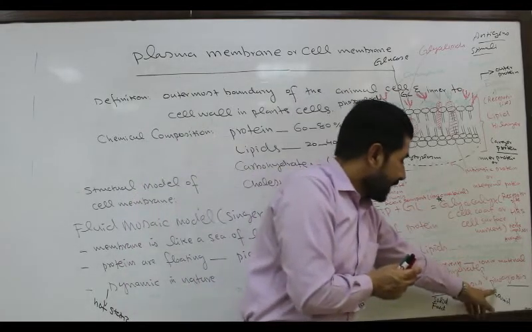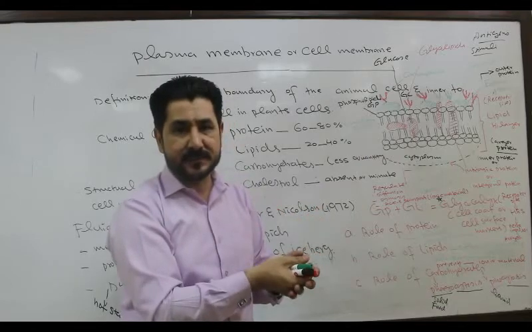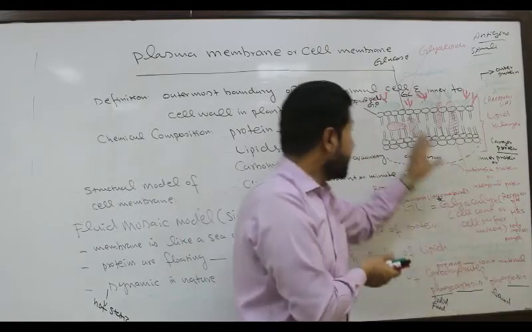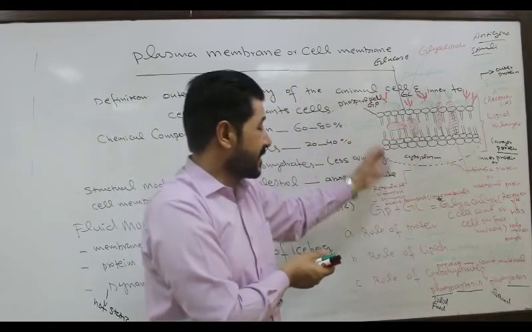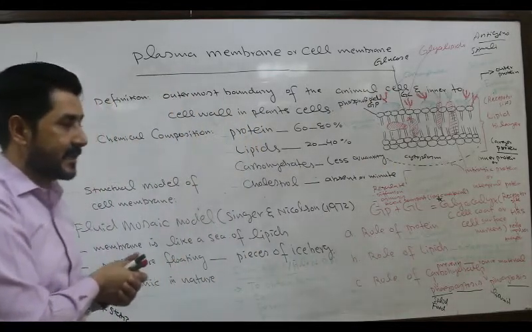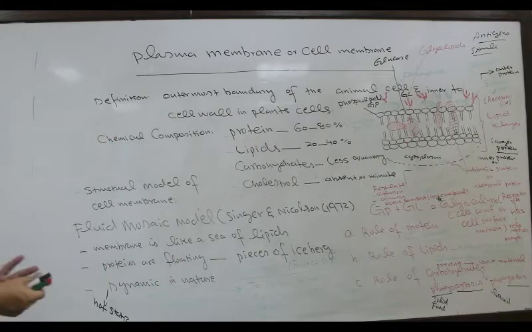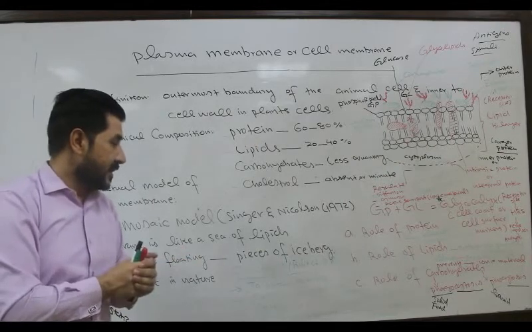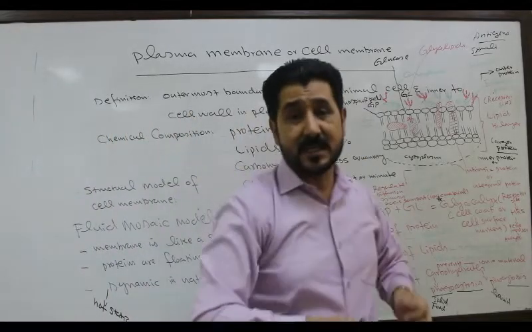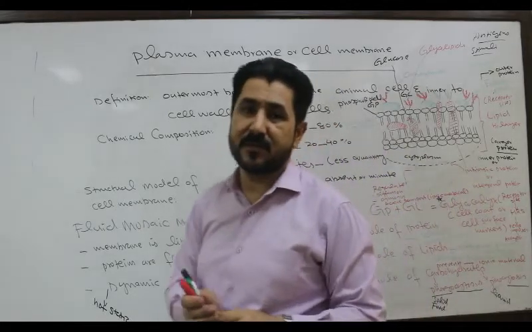And anything in the form of liquid or water is engulfed by these cell extensions. This process is called pinocytosis, or the cell drinking process. In the last part, we will discuss the function or role of the plasma membrane. The plasma membrane is dynamic in nature, as I have told you, because it performs different kinds of functions.